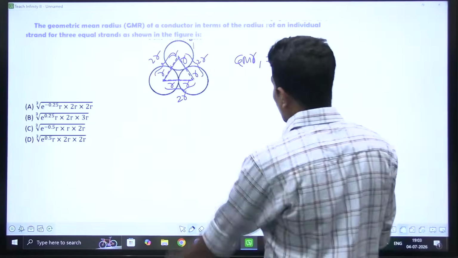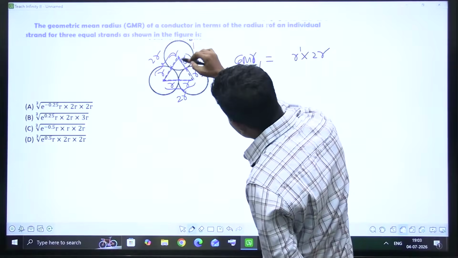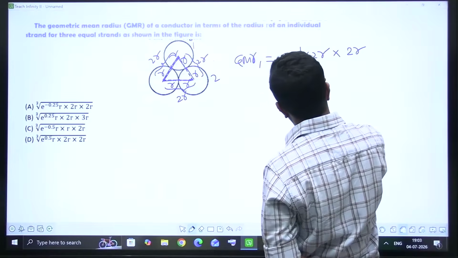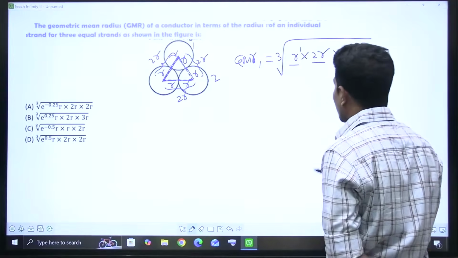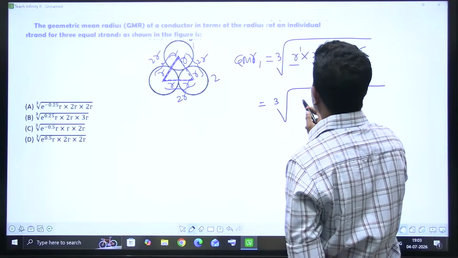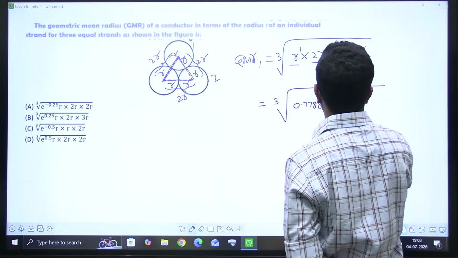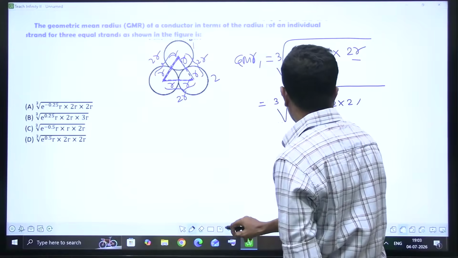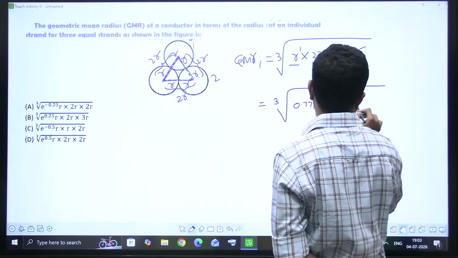Now, its own conductor is R dash. 1 to 2, how much is it? 2R. Always the distance is measured from center to center. 1 to 2 is 2R, and 1 to 3 is also 2R. How many distances do we have? 1, 2, 3. So we will get the cube root of 0.7788 R into 2R into 2R. Or that fellow has kept the options as R into 2R into 2R.